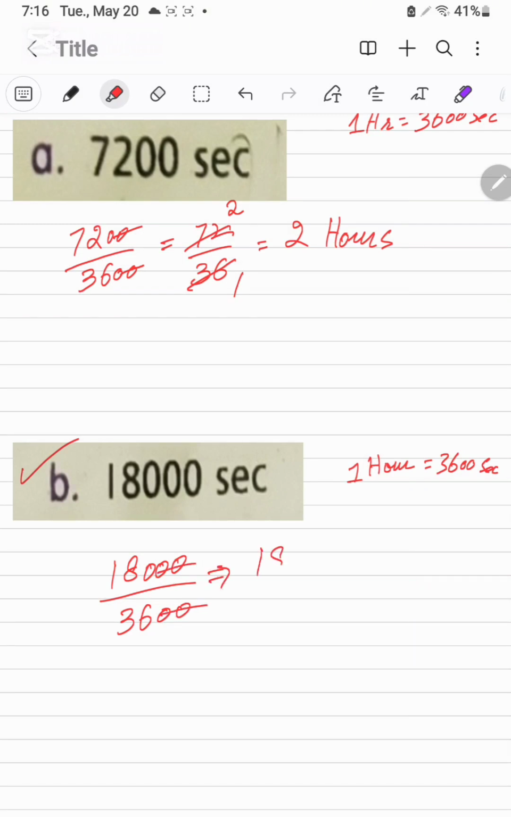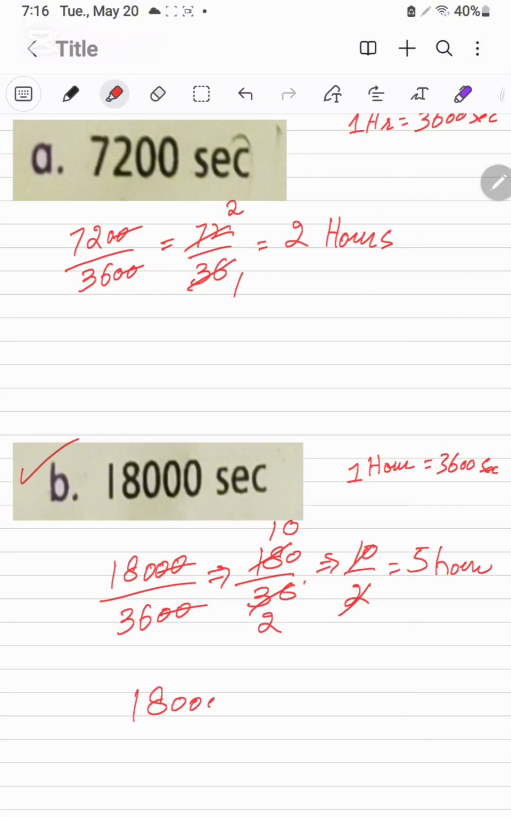Now it is 180 over 36. It will be cancelled with 9. 18, 18 1 times are the 18. 18 2 times are the 36 and 0 will be here. It will be 10 over 2. After cancelling, it will be the 5 hours. So answer is 18,000 seconds is equal to the 5 hours.